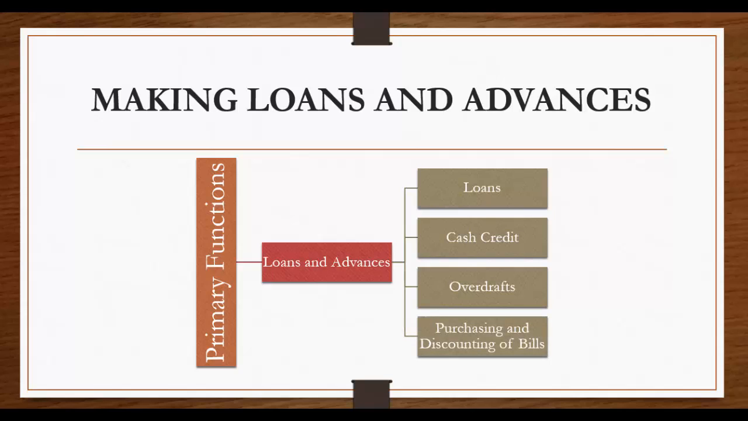The fourth one is purchasing and discounting of bills. The bank purchases bills and credits the customer's account with the net amount of the bill after deducting the discount charges. The bank also sends the bills for collection. At the time of maturity of the bill, the bank presents the bill to its acceptor for getting payment. In case of dishonor of the bill, the bank recovers the full amount of the bill from the customer along with the expenses made. So these are broadly the primary functions of the bank, which cover accepting deposits and giving loans and advances.